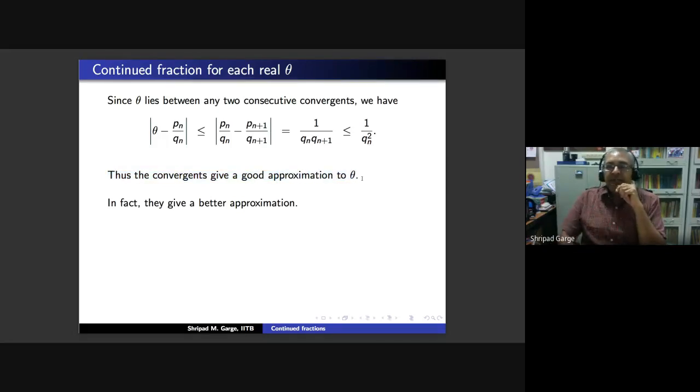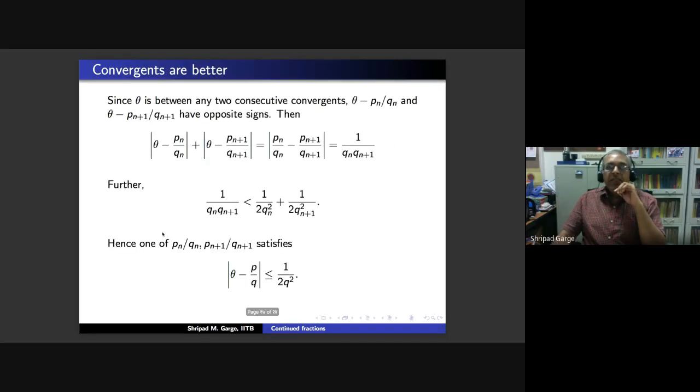This is something that we were looking for when we began with, and this is something that has led us to thinking about continued fractions. So the convergents are the rational numbers which give a good approximation to the given real number. In fact, we will see that they give better approximation. In what sense do I mean this?